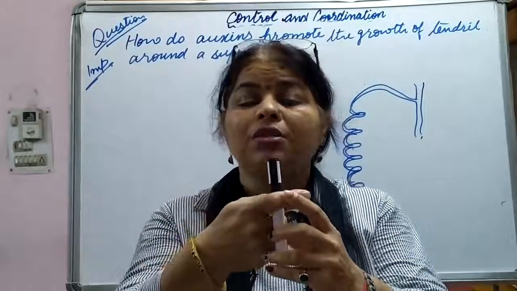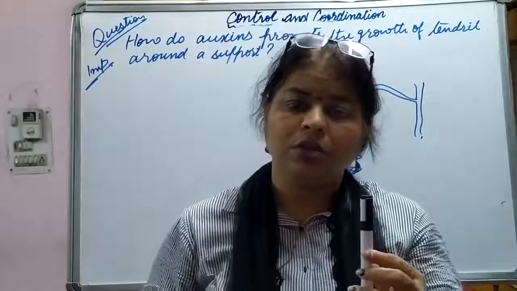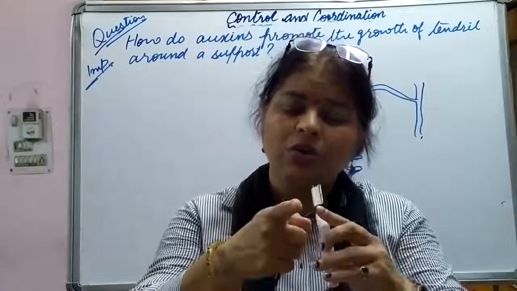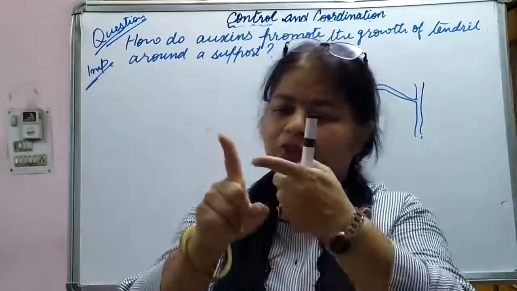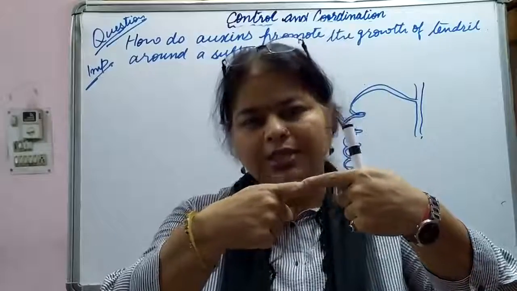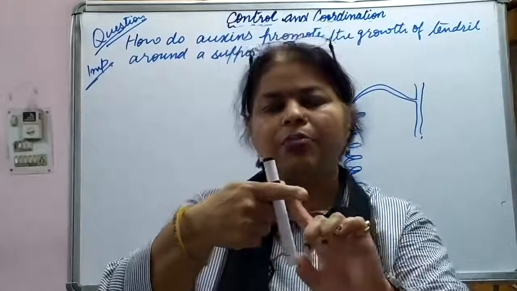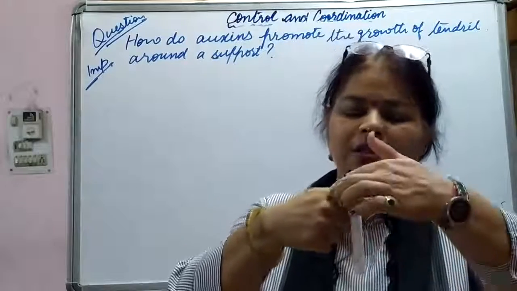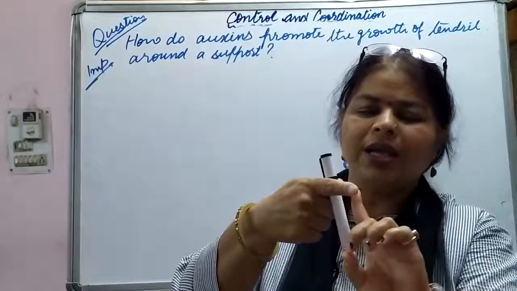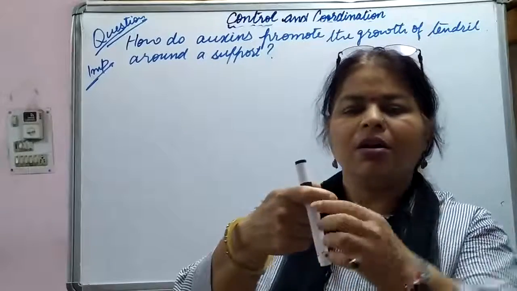This is caused by the action of auxin hormone. Auxin does not allow this part to grow quickly because the auxin from this side has diffused to this side. So this free part has more auxin as compared to the part which is touching the support. As a result, this part is going to grow more as compared to this one. So what will happen? It will curl around it.